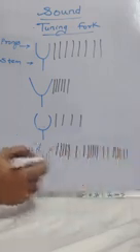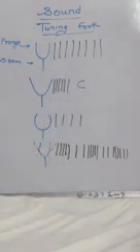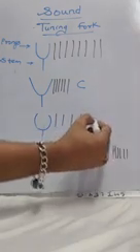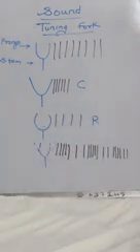When particles come closer, this is called as C, compression. And when particles go away, it is called as rarefaction. Compression means particles are getting close to each other. Rarefaction means particles are going away from each other.